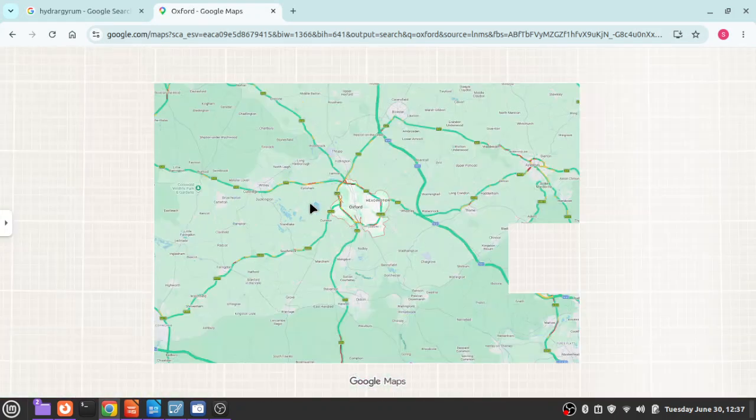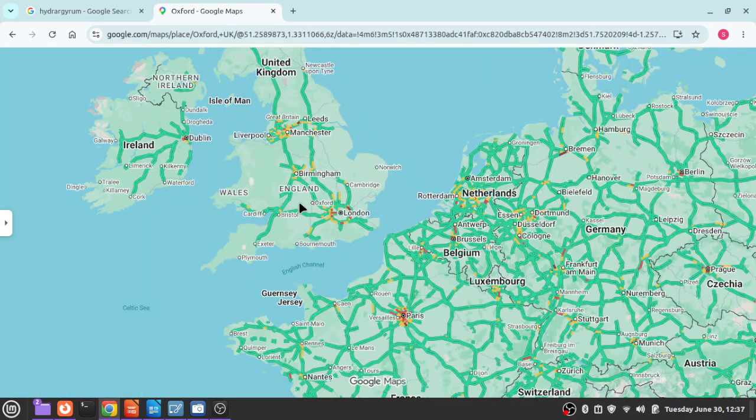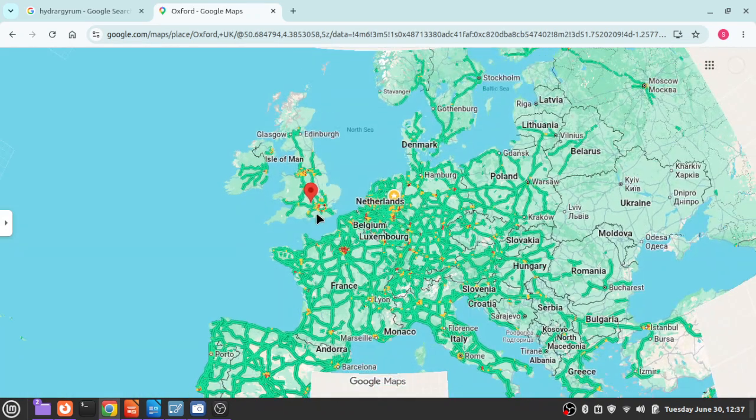This is the England map, there you will find Oxford.